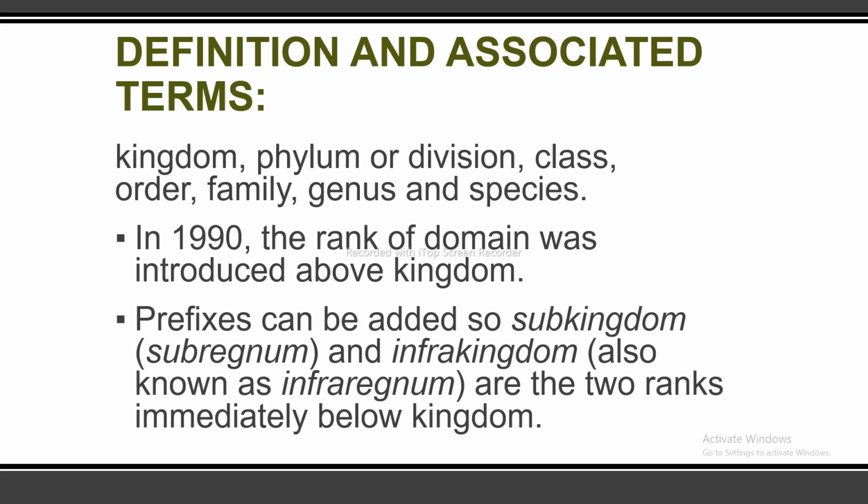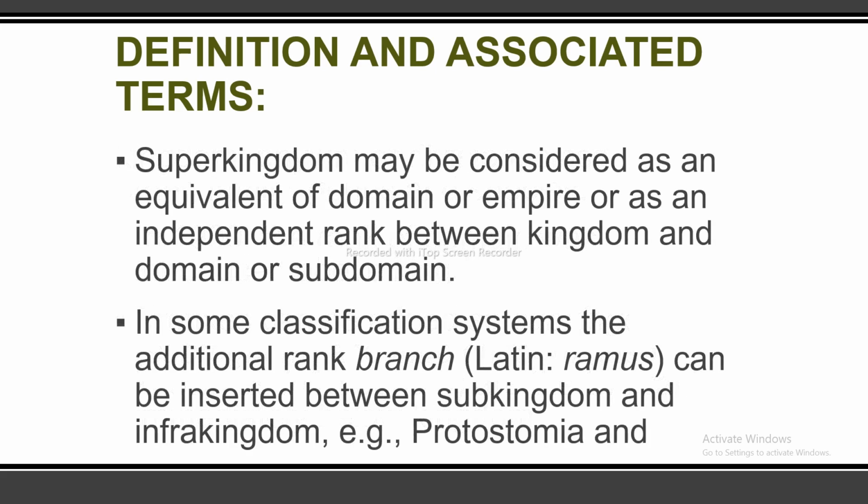So subkingdom or subregnum and infrakingdom, also known as infraregnum, are the two ranks immediately below the kingdom. Superkingdom may be considered as an equivalent of domain or empire, or as an independent rank between kingdom and domain or subdomain.